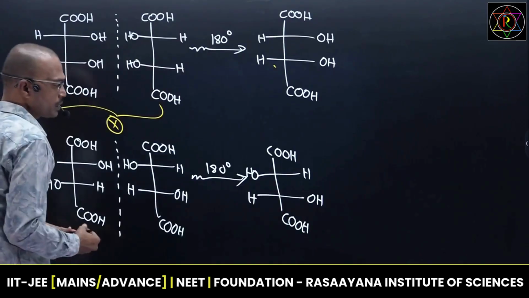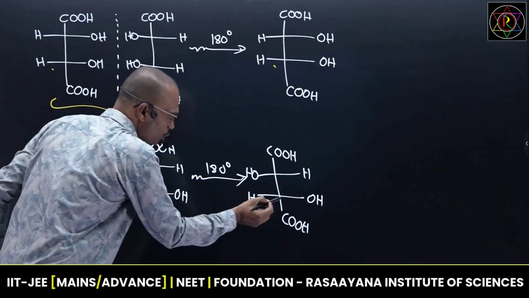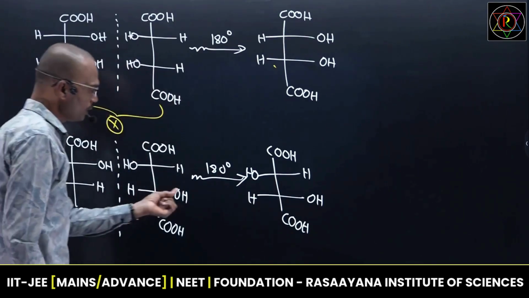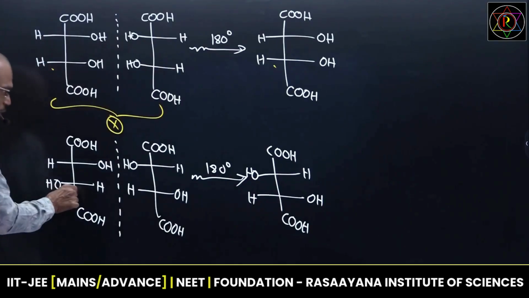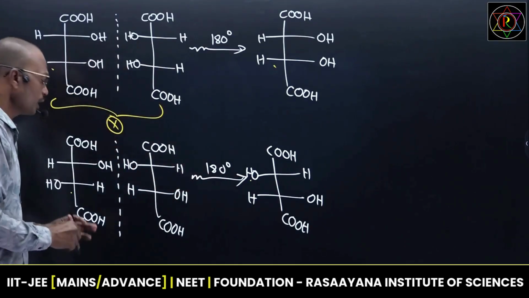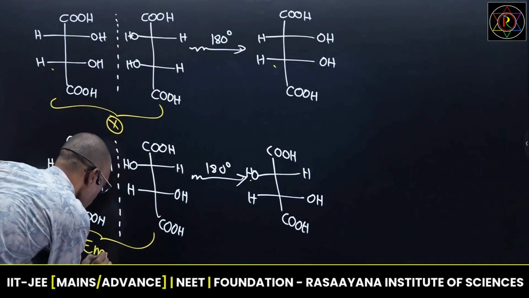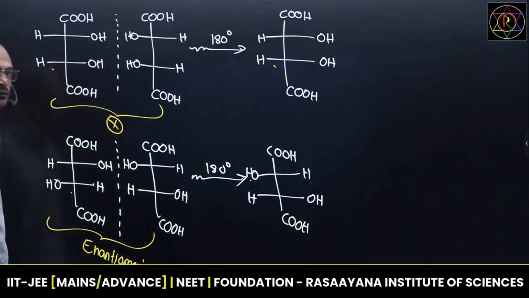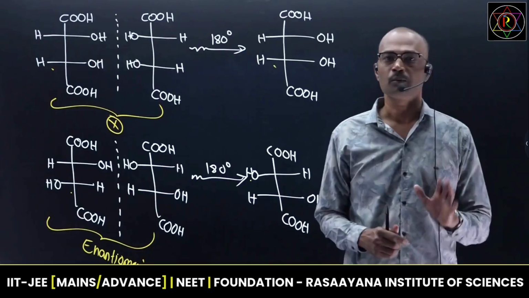Now, take this isomer. This molecule I rotated by about 180, so this is a homomer of this one. These two are identical. Now, this is a rotated isomer. Take this and try to place on original molecule. See, here H is there, here OH is there. They are not same. If they are not same, blindly remember they belong to enantiomers. So that is a technique to identify enantiomers in a given molecule.